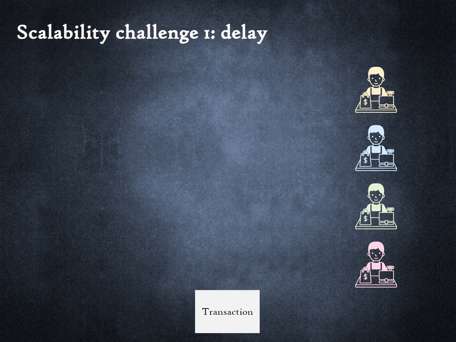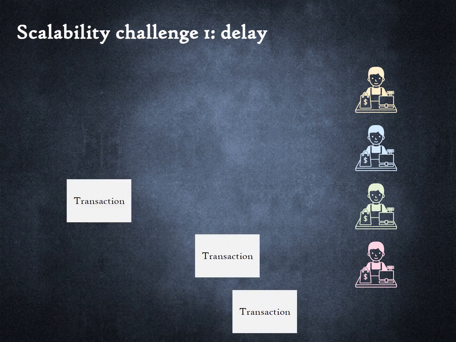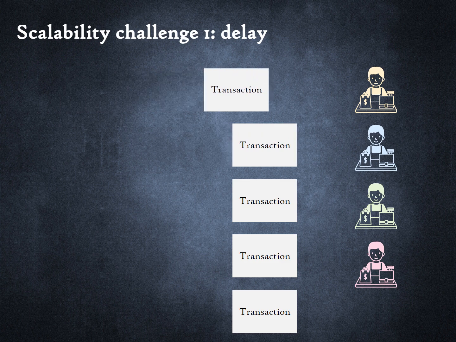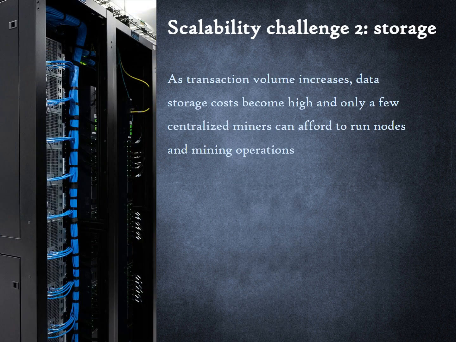For a given number of nodes, say 10,000, if you increase the transaction volume by 10x, there will be increased latency in the network. First, transactions will take longer to be authenticated. Second, it will take longer for transactions to be included in a block for a given block size and block creation time. Even if we make the block size unlimited and the block creation time shorter, the transaction authentication wait time will remain. The other problem will be with the size of data being stored on the chain.